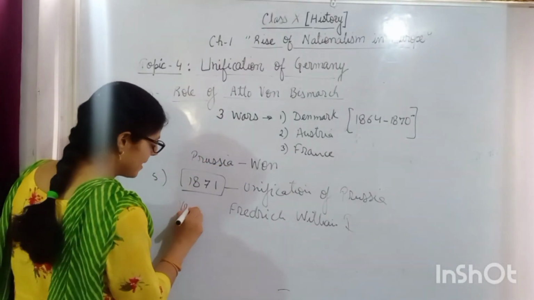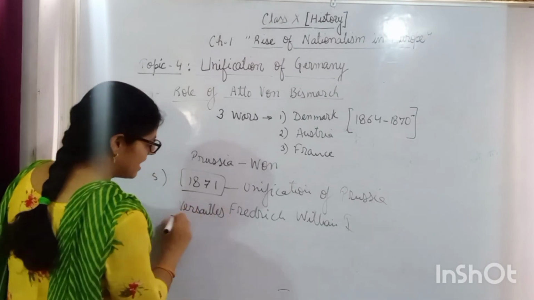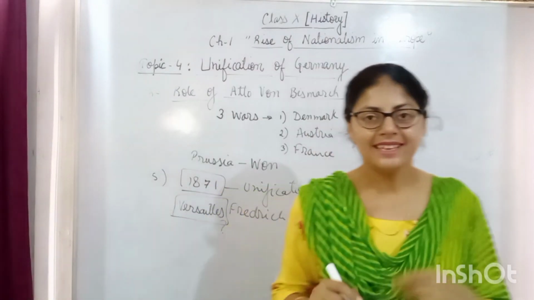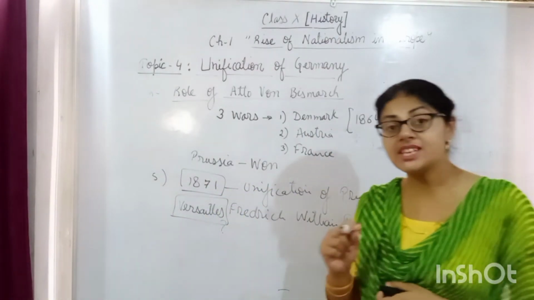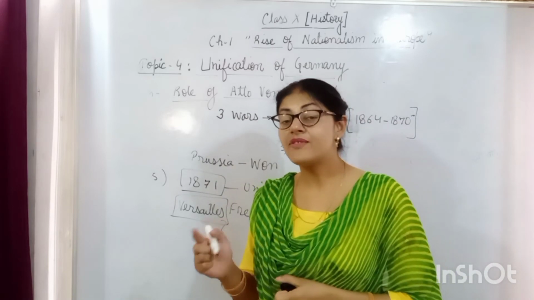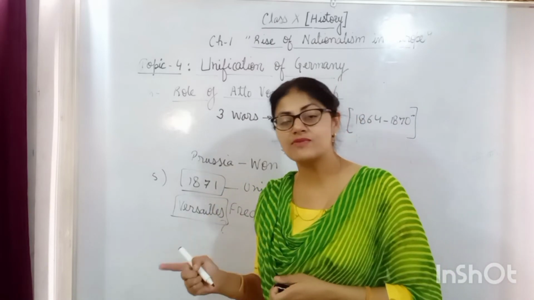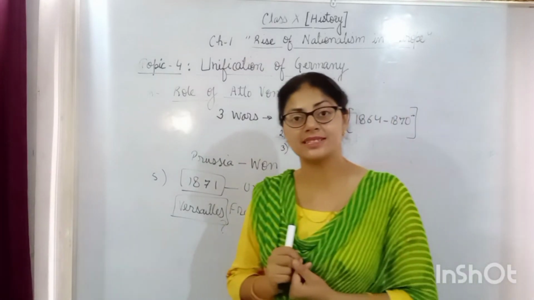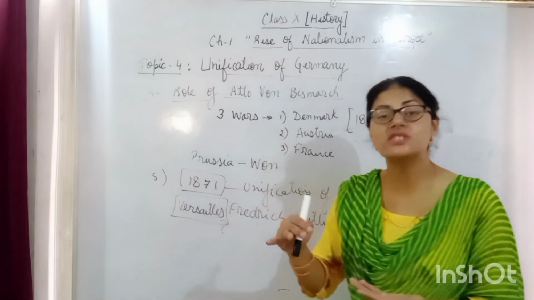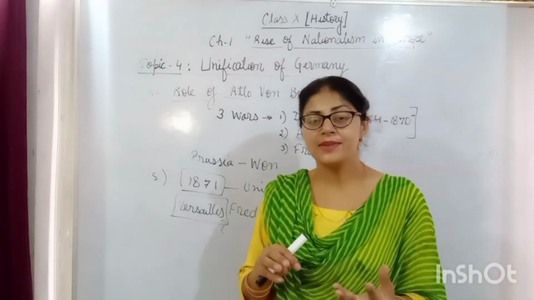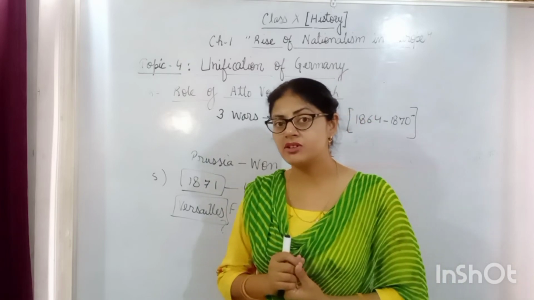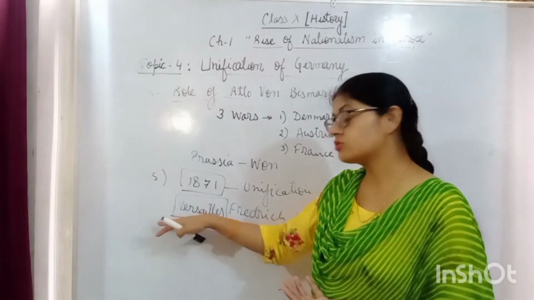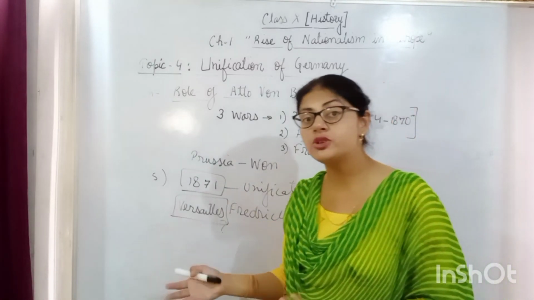कहाँ पर हुआ ये? Palace of Versailles. Do you remember the place Versailles? Yes, in class 9th you have studied related to the Versailles, Treaty of Versailles. फर्स्ट वर्ल्ड वॉर के बाद जो ट्रीटी साइन हुई थी, that was the Treaty of Versailles which was so much humiliating for Germany. जब आपने हिटलर को पढ़ा था तो हिटलर ने फर्स्ट वर्ल्ड वॉर में ही work as a spy at the border of Germany, लेकिन जर्मनी हार जाता है. Then the treaty was signed, which was known as the Treaty of Versailles, which was so much humiliating for Germany.